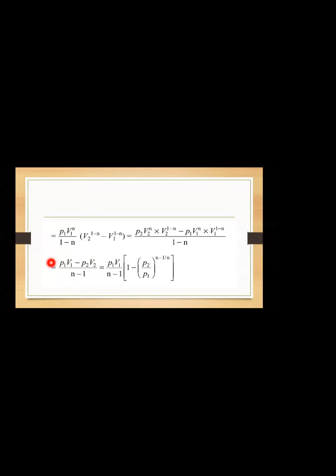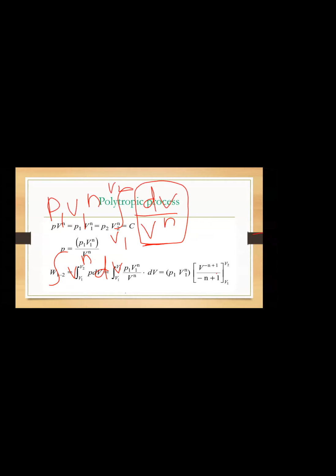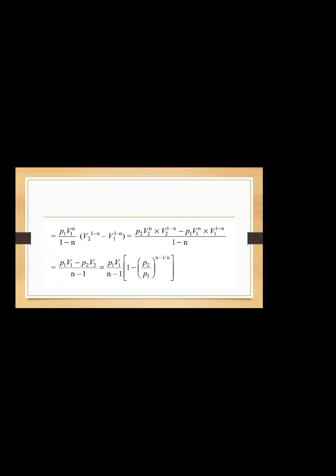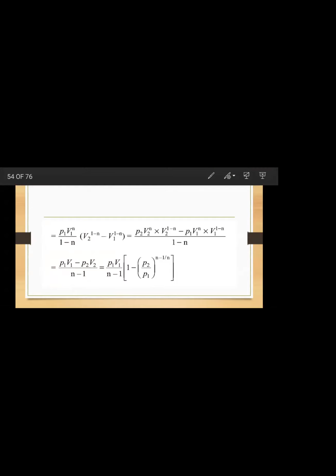If the system is taken from state 1 to state 2, then you can take this equation to calculate work done. This is the formula for work done. Okay now? Lokesh, got it now?